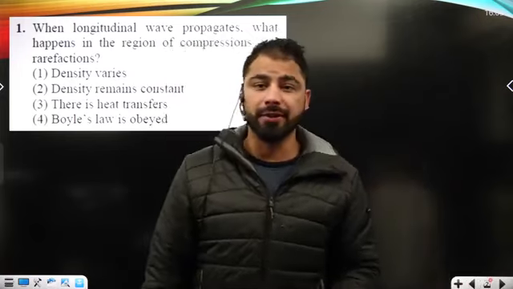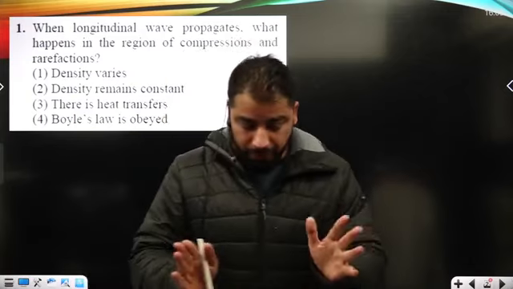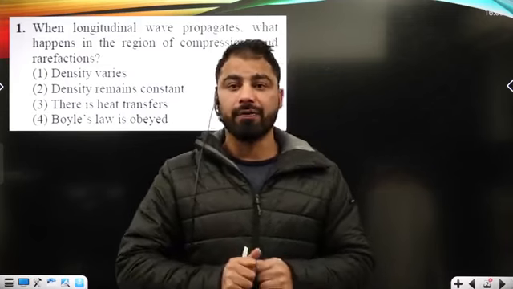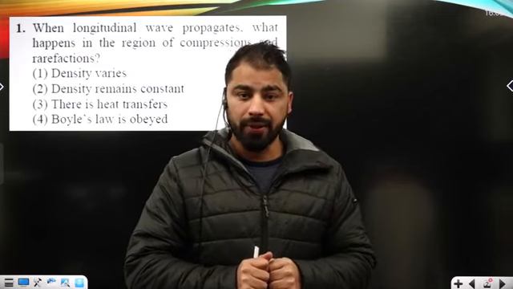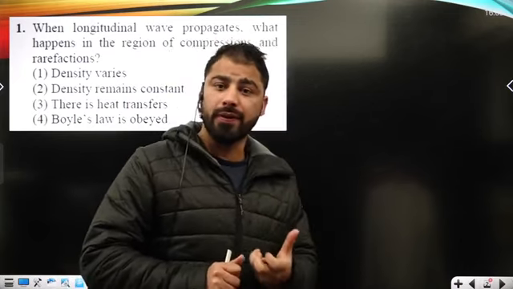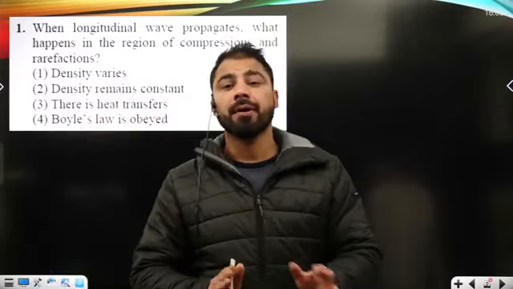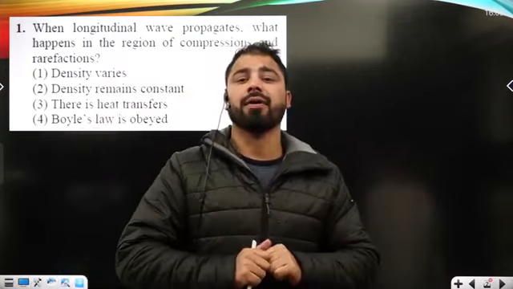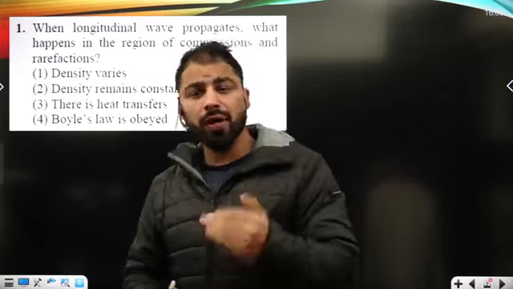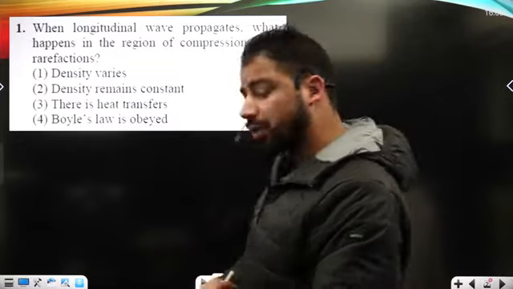Compression and rarefaction are basically the reason behind the propagation of longitudinal waves. During compression, particles come closer to each other. As a result, density increases there because volume decreases, right? In a region of rarefaction, particles are very far from one another, so volume increases and density decreases. So overall density varies, and density variation takes place in longitudinal wave propagation.